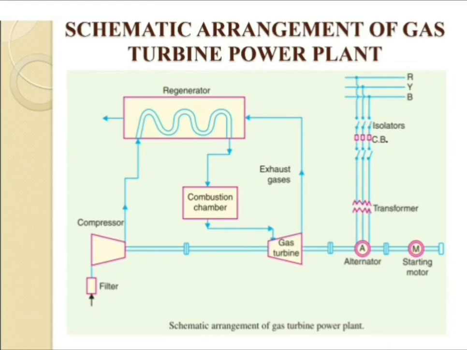The exhaust is passed through the regenerator before wasting to the atmosphere. A regenerator consists of tubes contained in a cell. The compressed air from the compressor passes through the tubes on its way to the combustion chamber. So in this way, compressed air is heated by the hot exhaust gases.